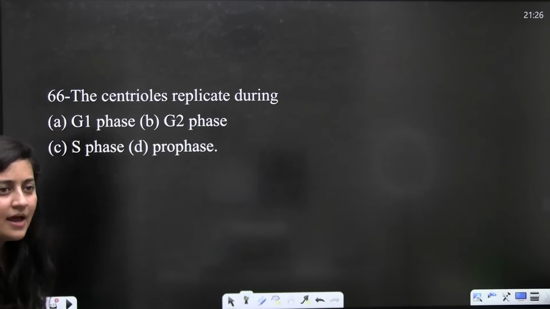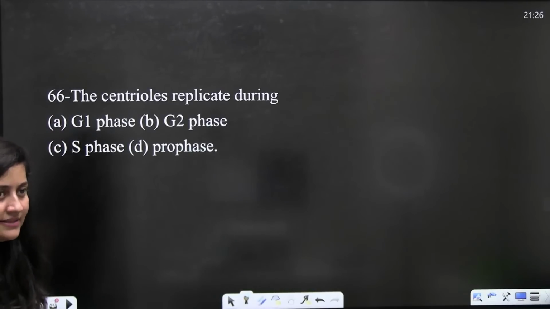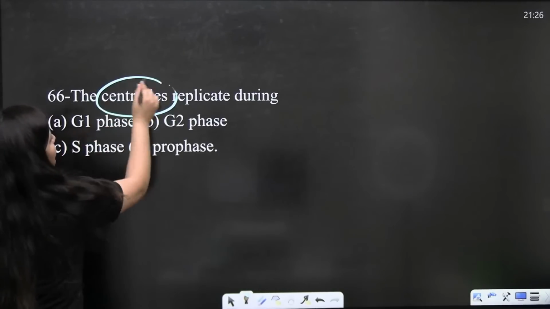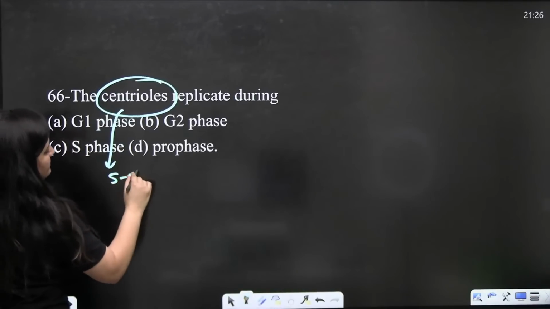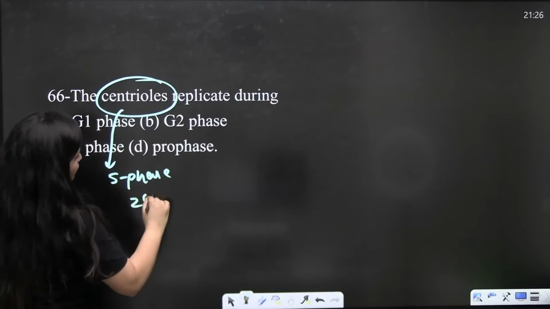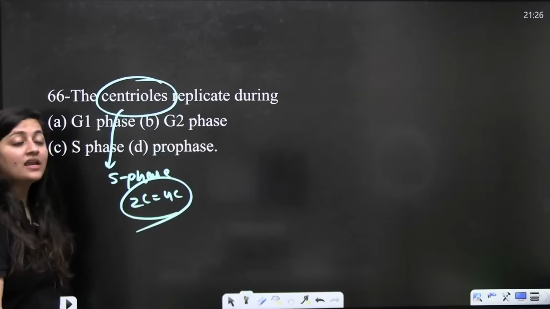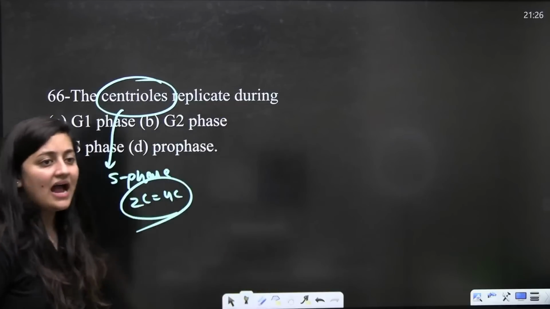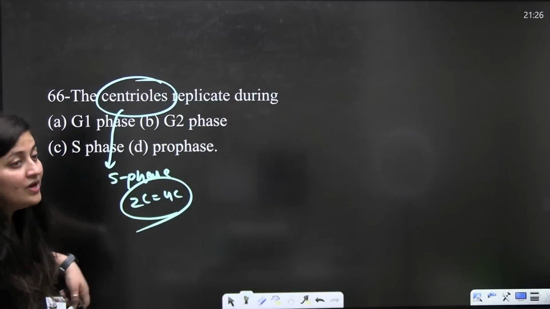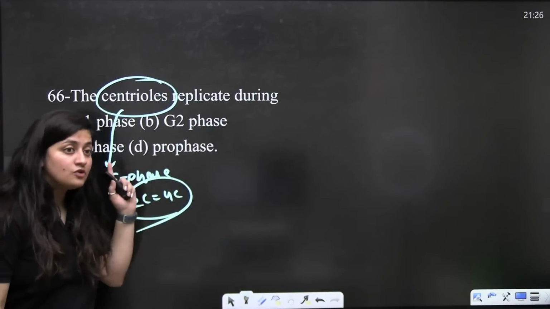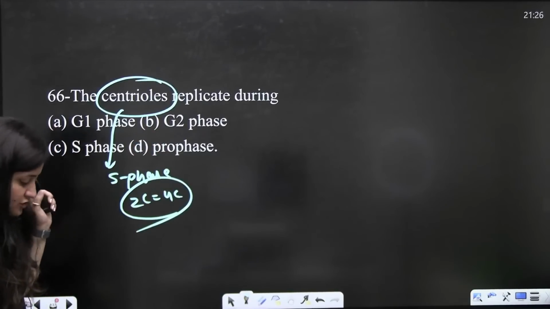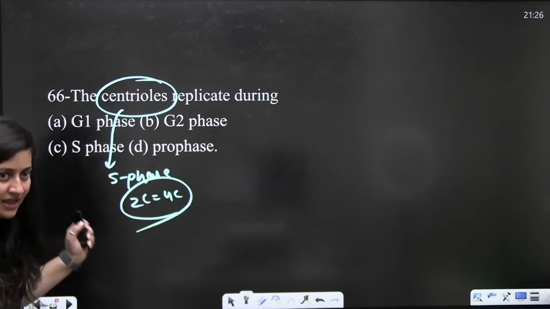This question was there in NEET 2022 as well. The centrioles are going to replicate during S phase. So in S phase, your 2C will become 4C, meaning the DNA content will get doubled, the number of chromosomes will remain the same, and the centriole will duplicate as well. Even the synthesis of histone protein will also take place in the S phase.